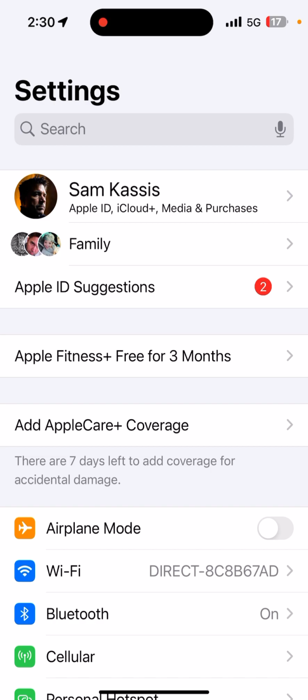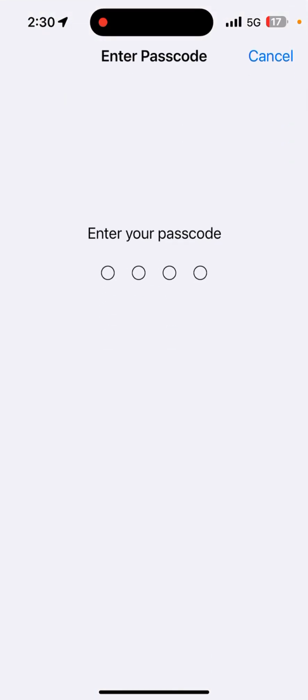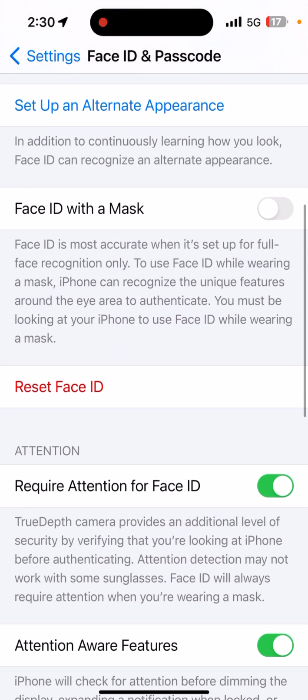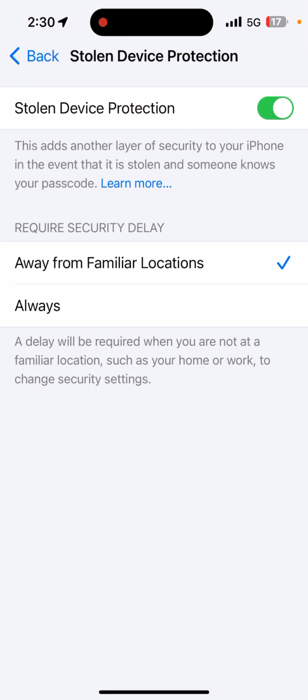Next, scroll down and tap Face ID and Passcode. Then enter the passcode of the phone. Next, scroll down and tap Stolen Device Protection. Then turn it off.